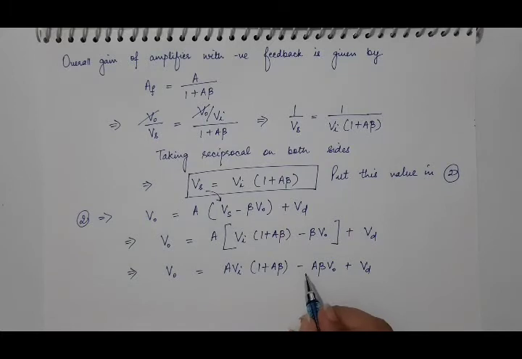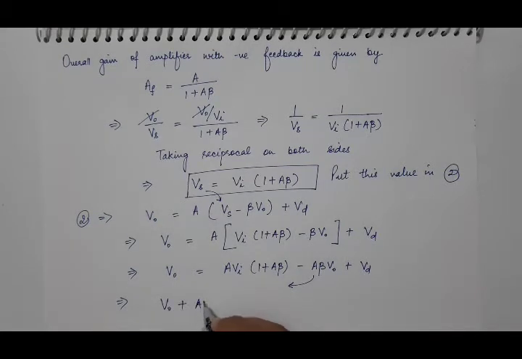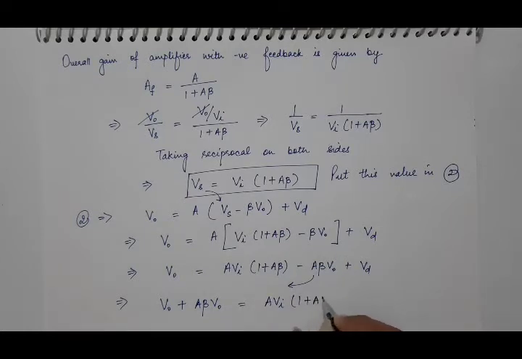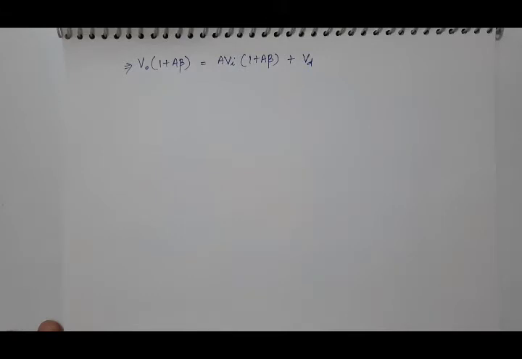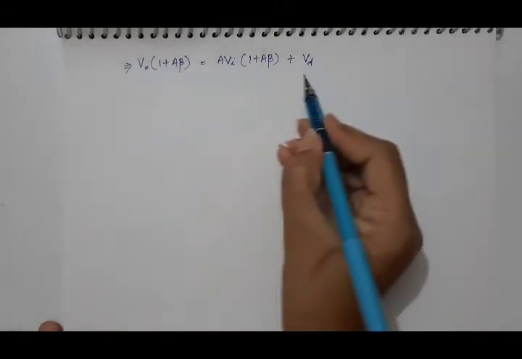And now move this minus A beta V0 to this side. So we will have V0 plus A beta V0 equal to AVi into 1 plus A beta, plus Vd. And from the left hand side we take V0 common, so we will have this equation.